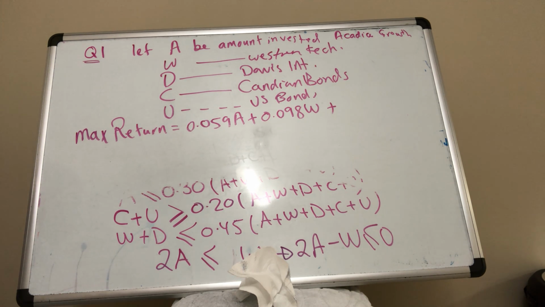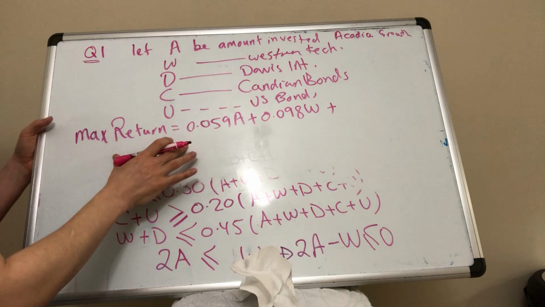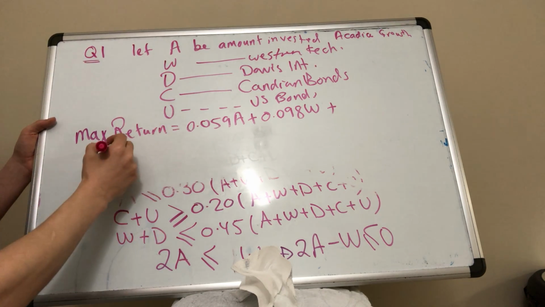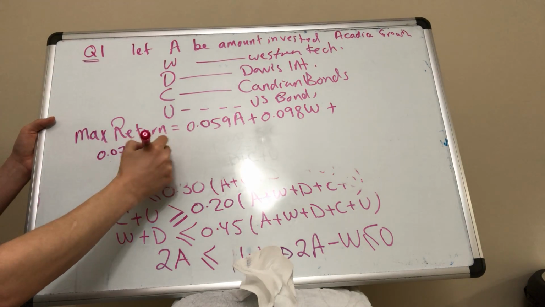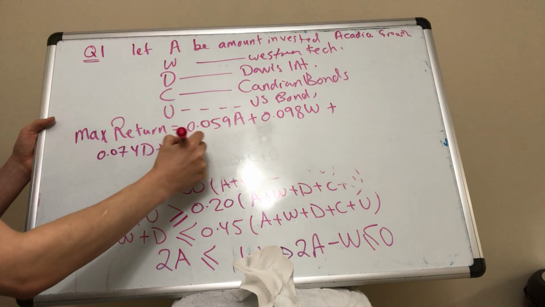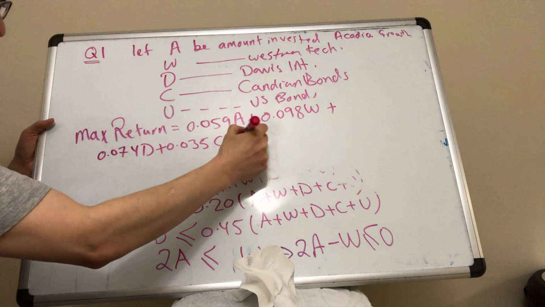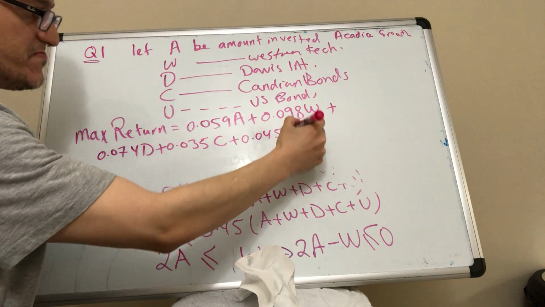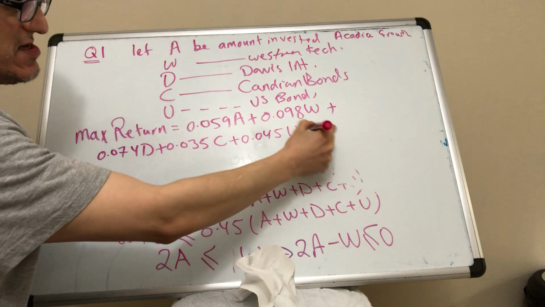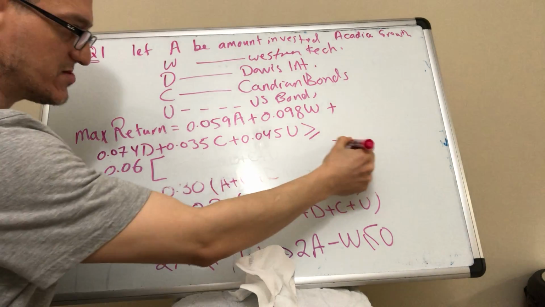Bonds would be C and U, and international D. The return for D, C, and U, we know from the table, is 0.074 for D, 0.035 for C, and 0.045 for U. This should be at least 6% of the entire return.